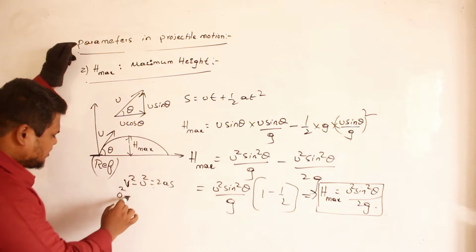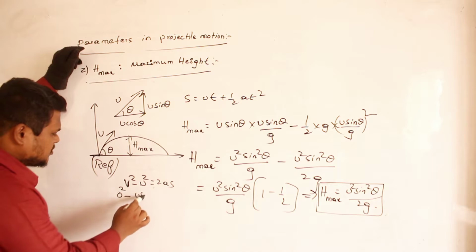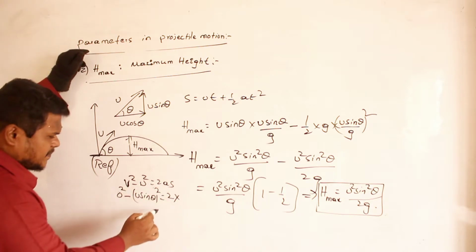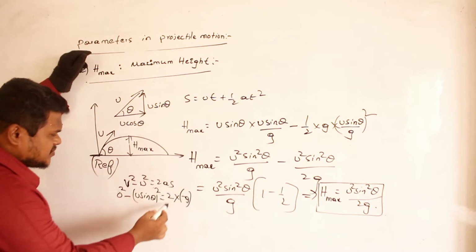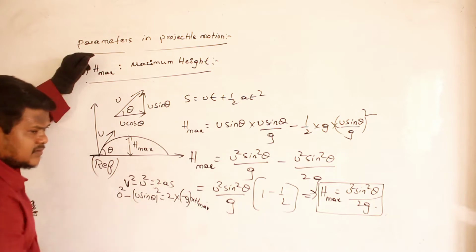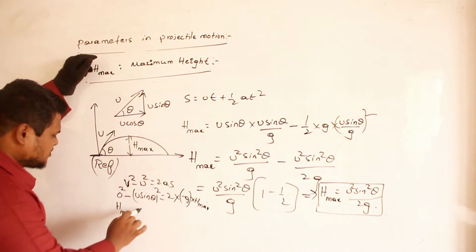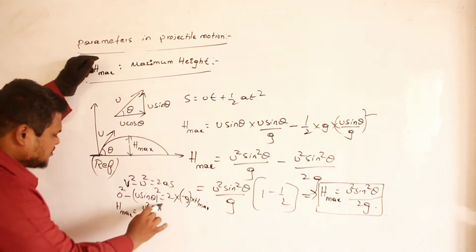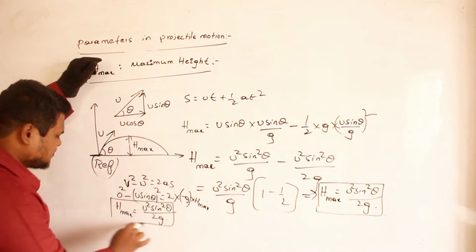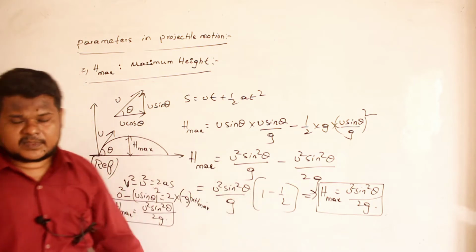So 0 square minus, what is the initial velocity along y-axis? U sin theta. So u sin theta whole square. Clear no? 2 into, instead of a, minus g. Instead of s, h max. Clear no? So directly I got the equation. So therefore h max is equal to how much? Minus minus, if you get cancelled, then it is u square sin square theta divided by 2g. So this is my equation. So either you can use this method or this method. Clear? That's it.